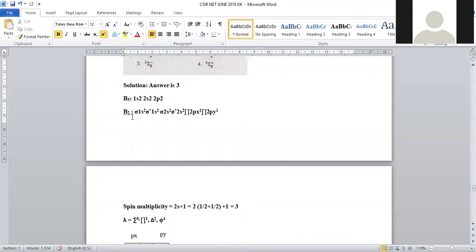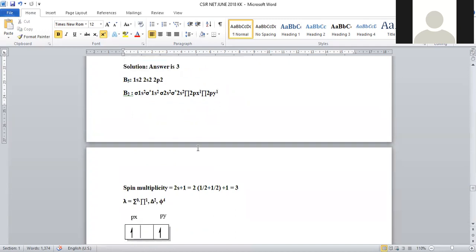When the molecule of boron is formed: sigma 1s2, sigma star 1s2, sigma 2s2, sigma star 2s2. Since it is less than half filled, the first electrons enter pi 2px1, pi 2py1. This is about the molecular orbital electronic configuration, right? Whenever spin multiplicity is taken, what is the formula? 2S plus 1. Here unpaired electrons are 2, half plus half becomes 1, so 2 into 1 plus 1 becomes 3. The spin multiplicity value is given as 3.